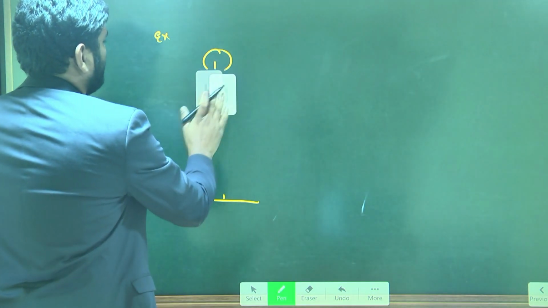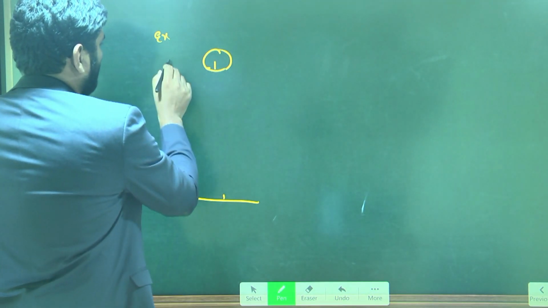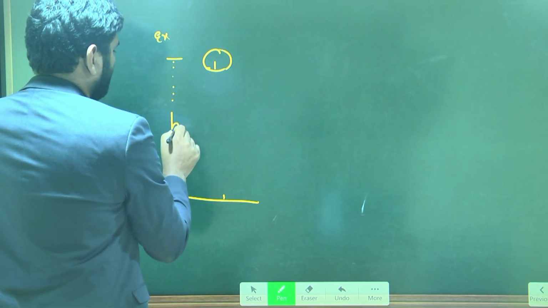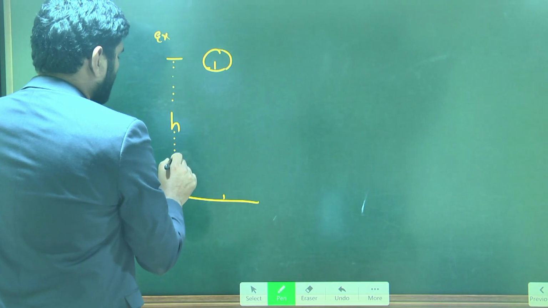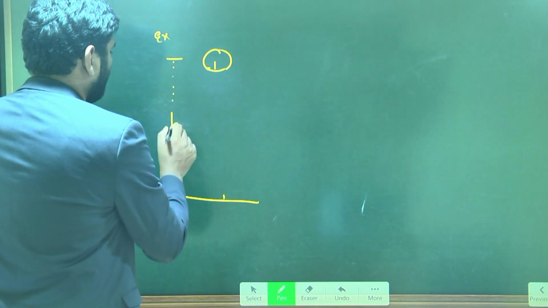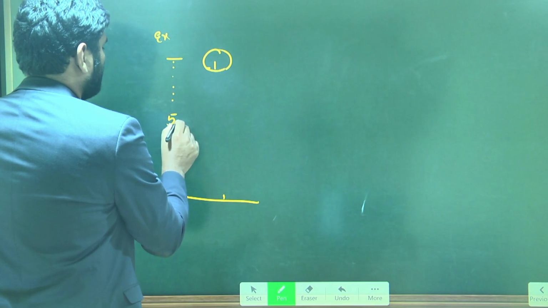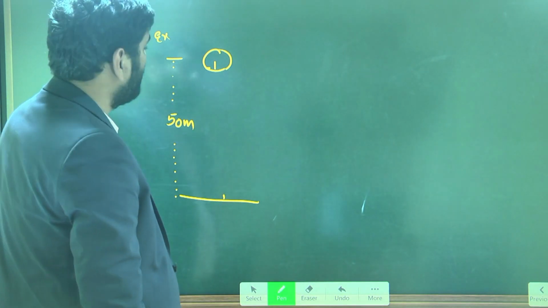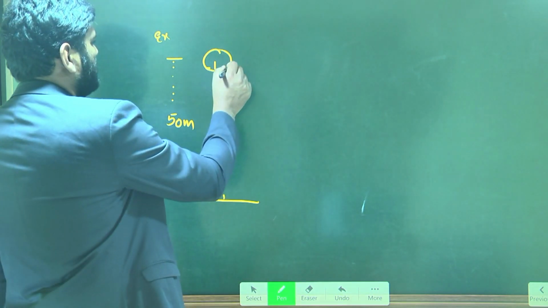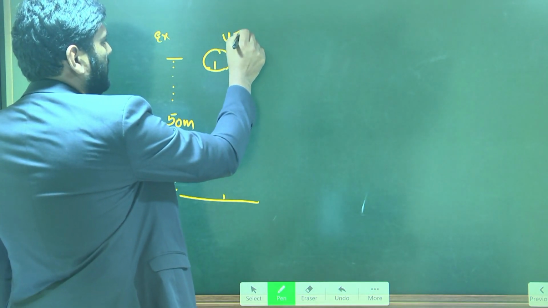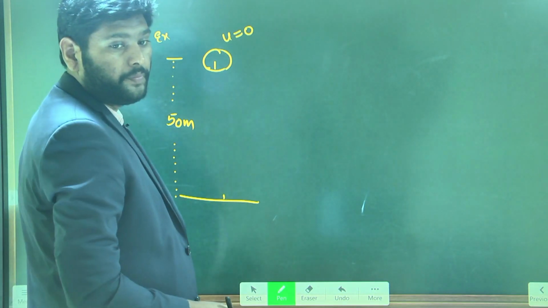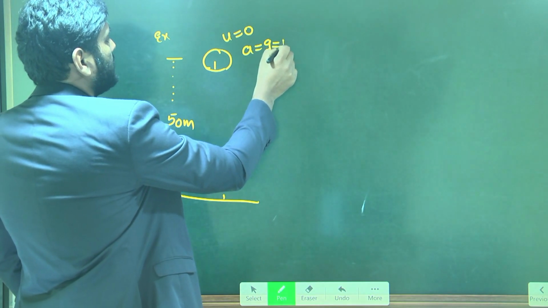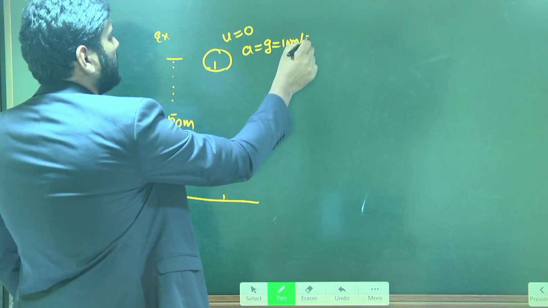Let me take this object is falling from 50 meters height. Now here also, when it is falling freely, the initial velocity is 0 and the acceleration is the acceleration due to gravity, that is 10 meter per second square.